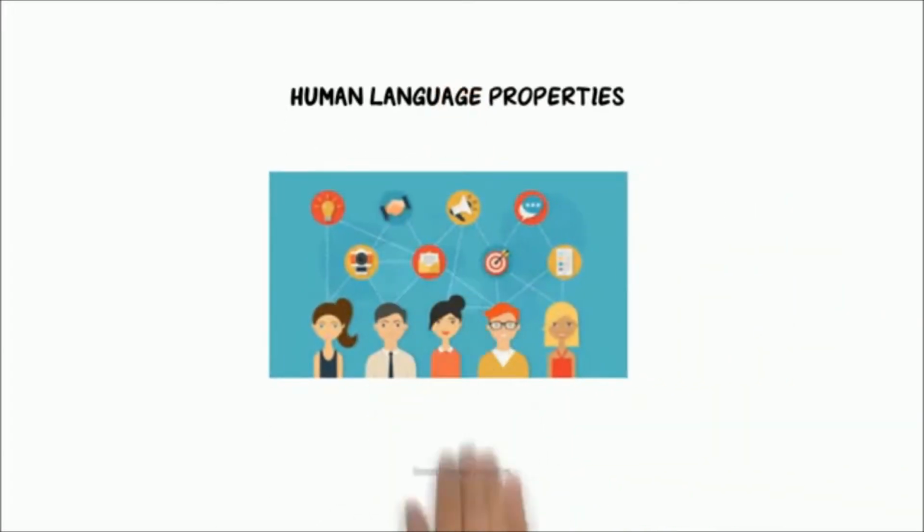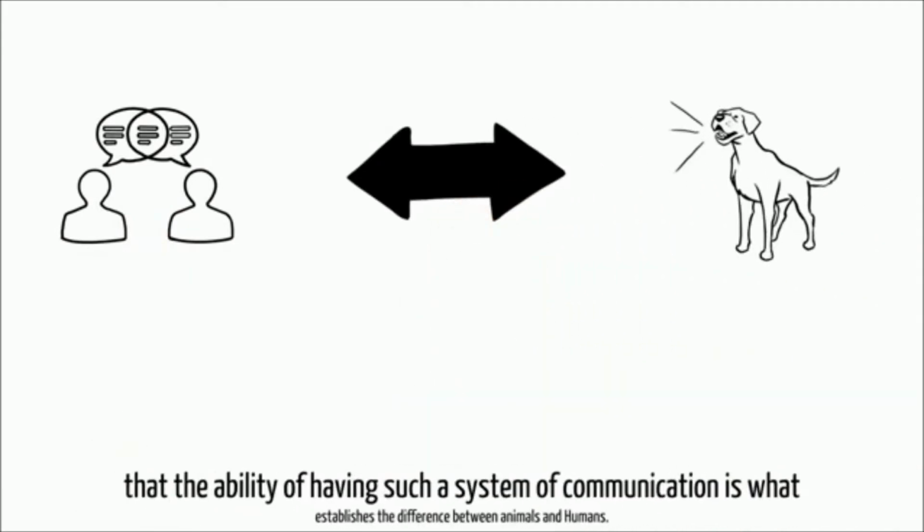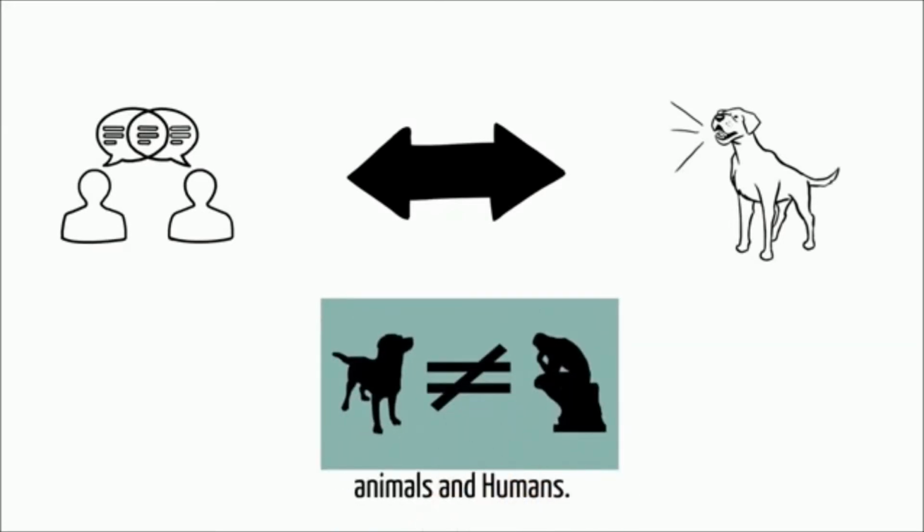Human language properties. Our language structure is very different from animals. Some people say that the ability of having such a system of communication is what establishes the difference between animals and humans.